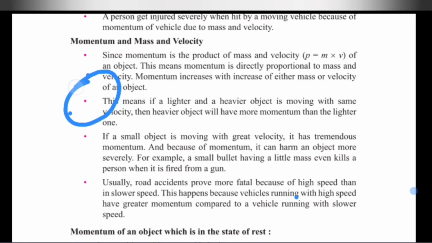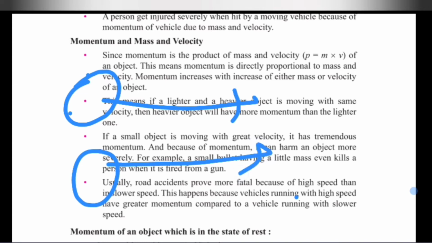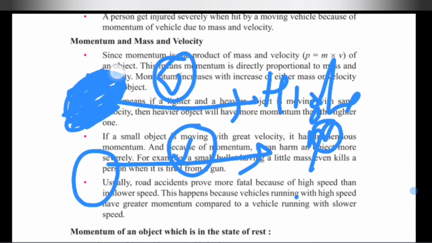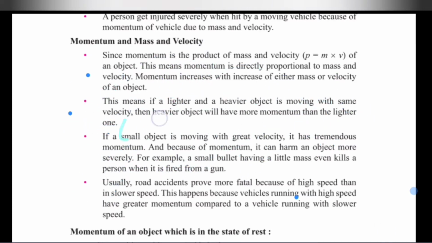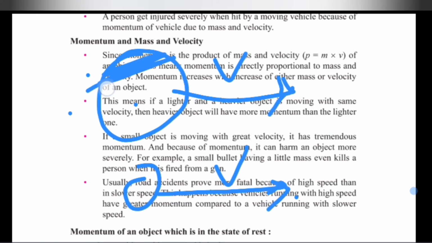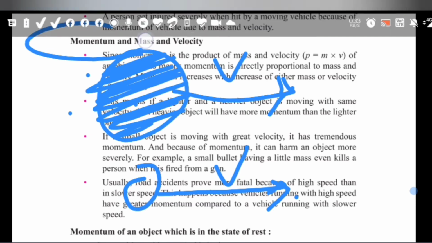So when we have two objects which are moving with the same velocity, the one with the higher mass will have the higher momentum. And the next case is, if both objects are of different mass and they are both moving very slowly, that is with a similar velocity, the one which has the higher mass will have the higher momentum.